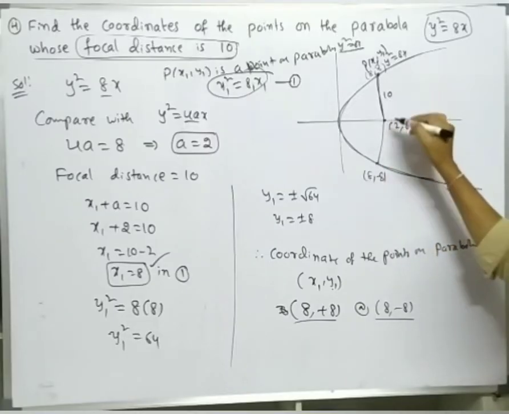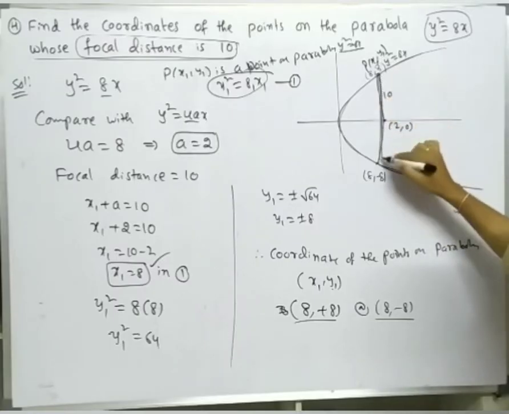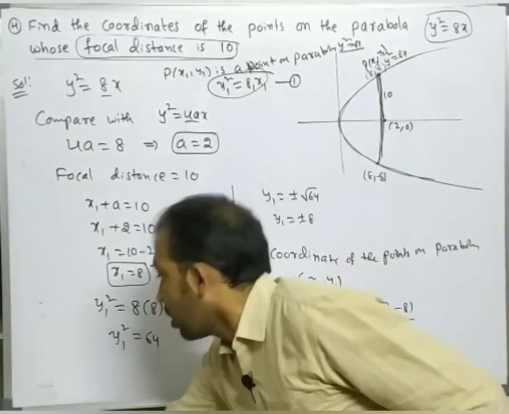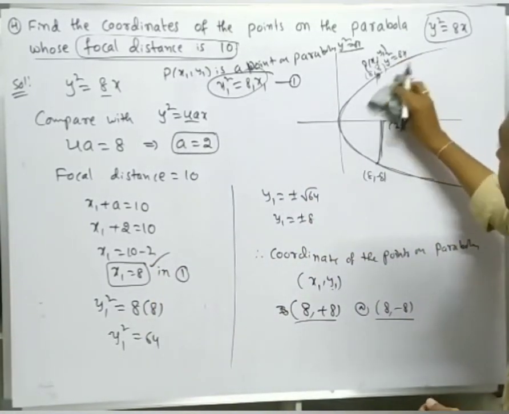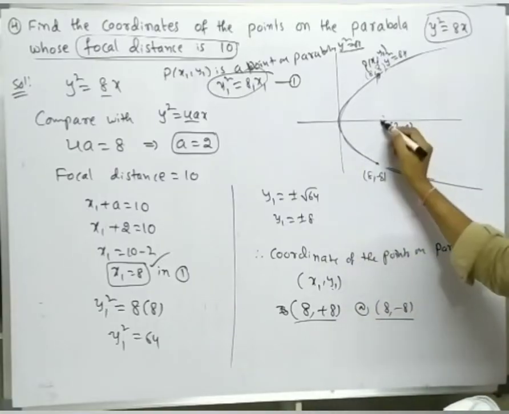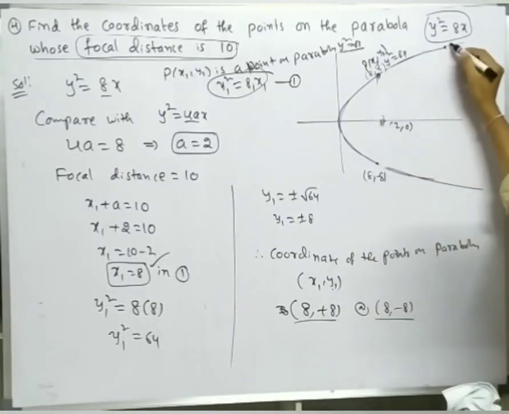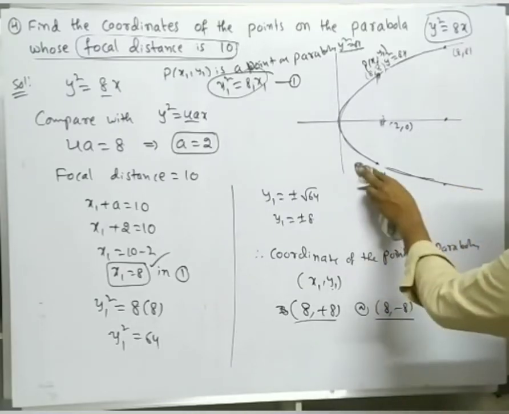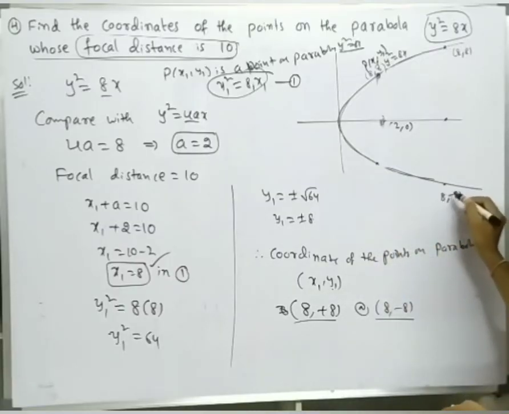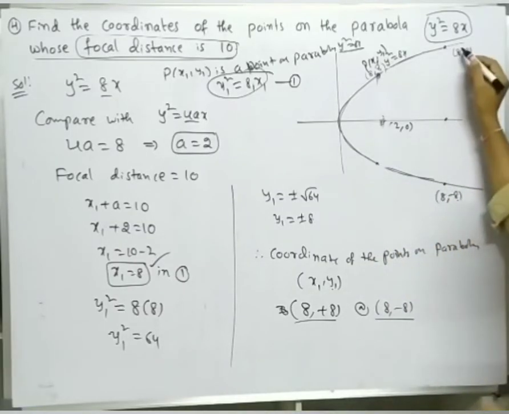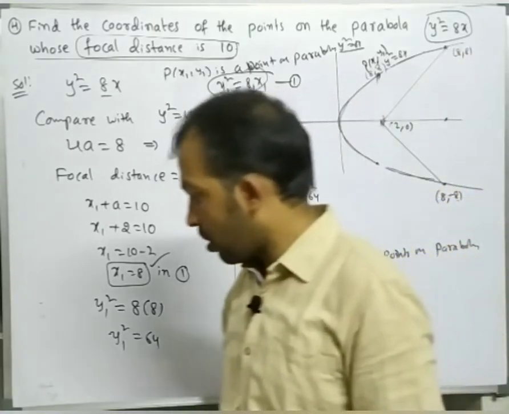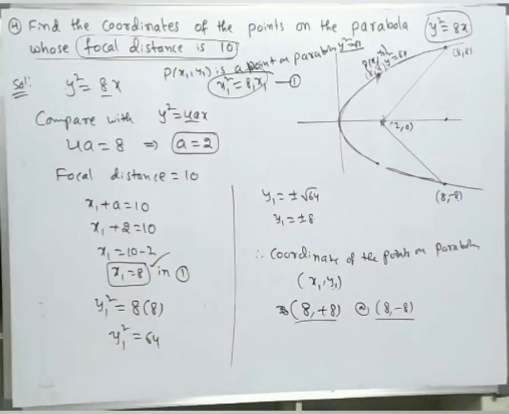We should be perfect graphically also. As the focus is 2 comma 0, here the point may be here, that is 8 comma 8. Here another point, that is 8 comma minus 8. 8 comma minus 8 is in the fourth quadrant, 8 comma 8 in the first quadrant. So this distance is 10 and this distance is also 10. Focal distance is the distance between the focus and a point on the parabola. Like that we can find.